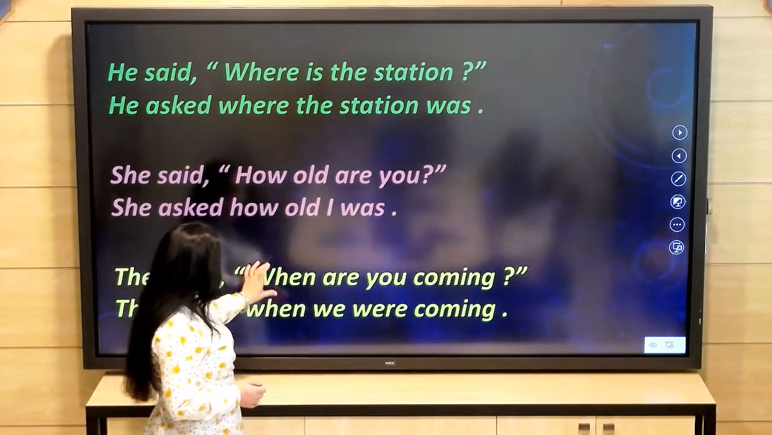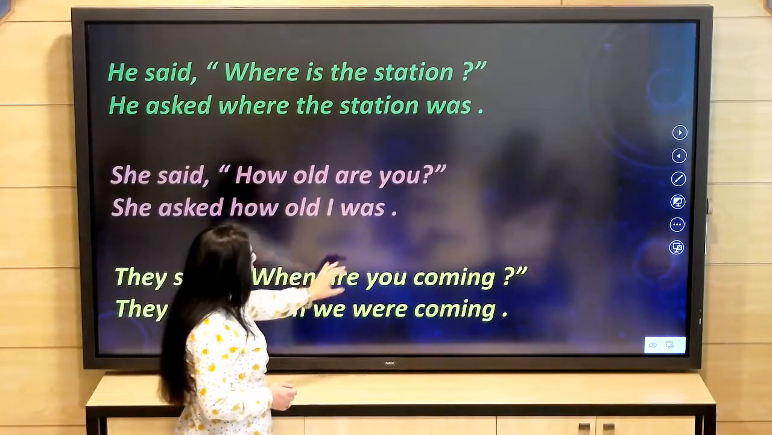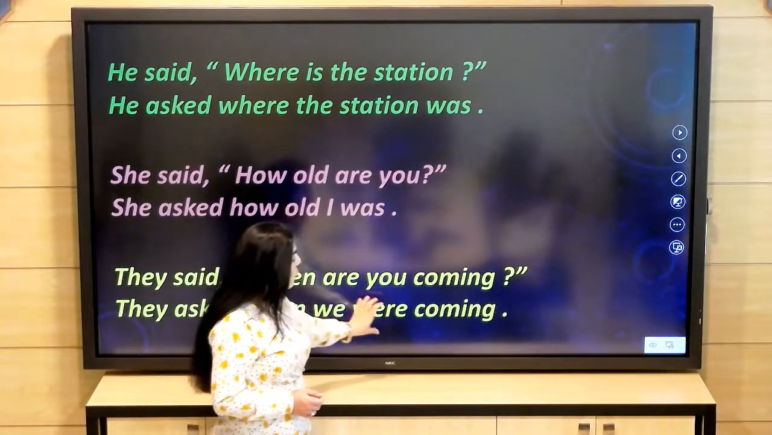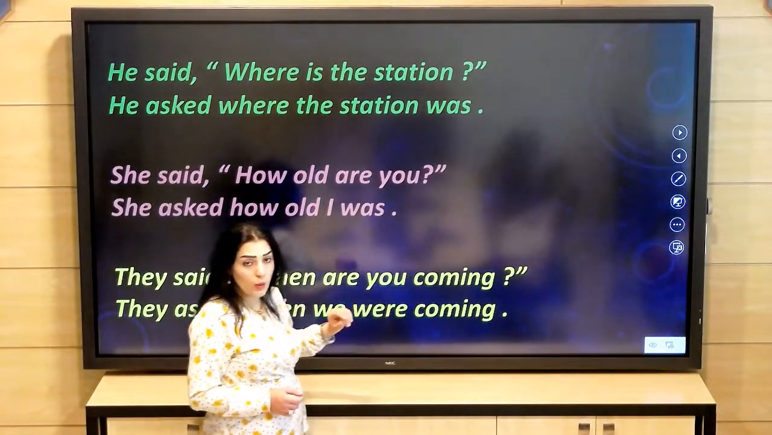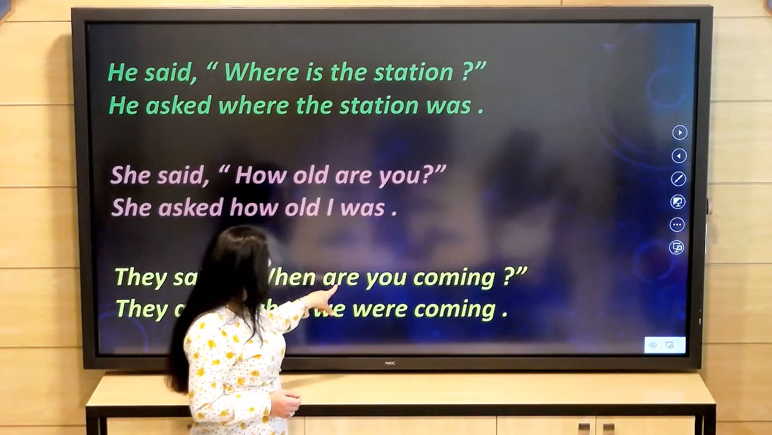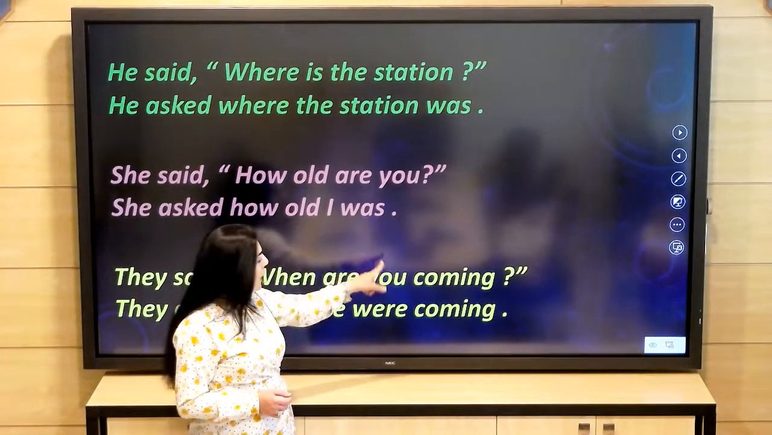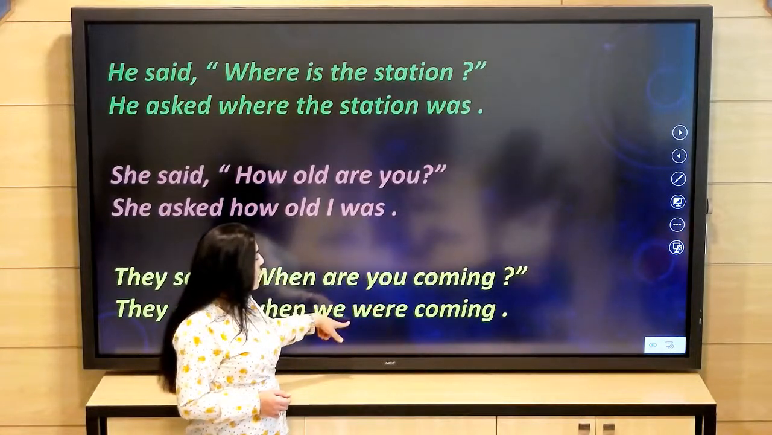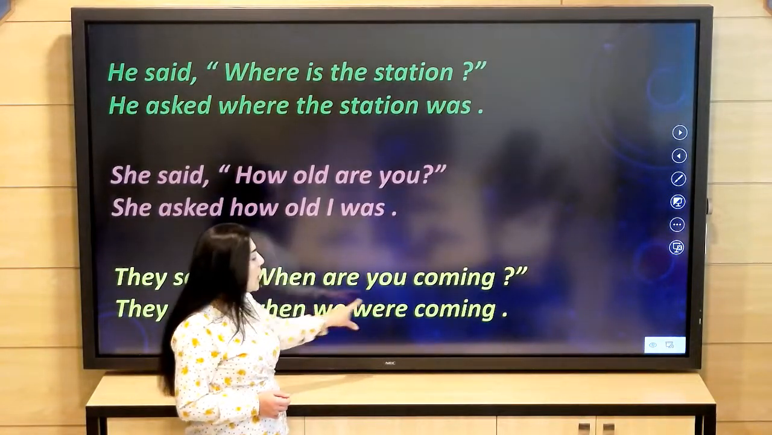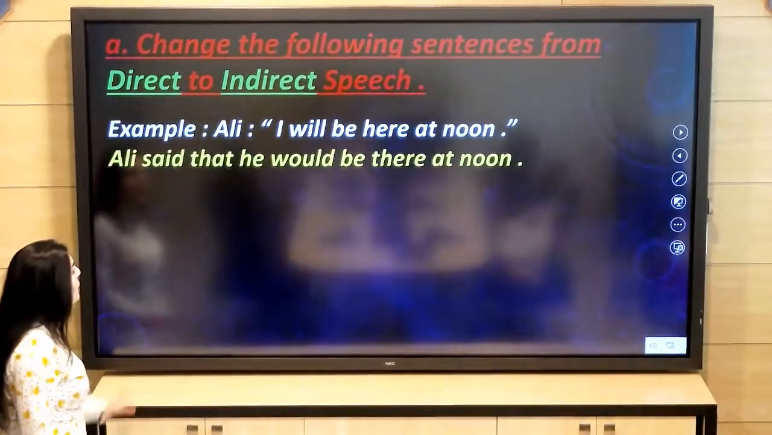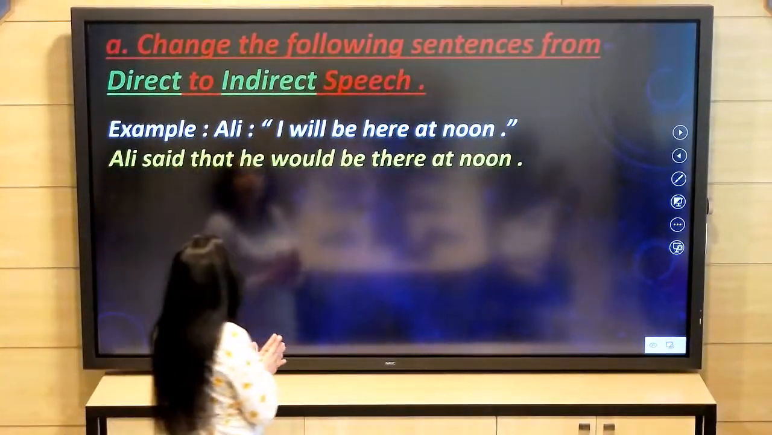And look, when it is when. "Are you coming?" Present continuous. It will become "we were coming," past continuous. In the first sentence, we have "are you," a verb, then subject. But in the second sentence, we have a subject, then a verb. Okay, please concentrate on this because it is very important.